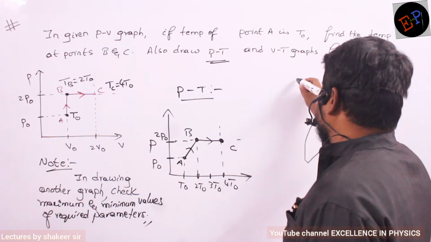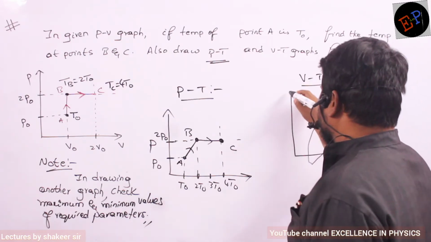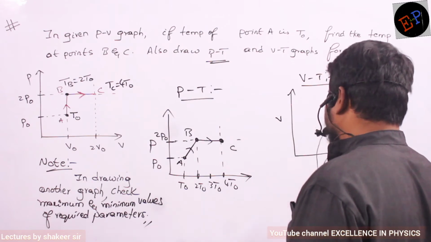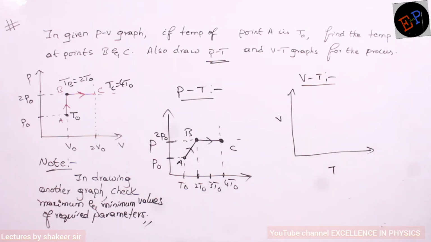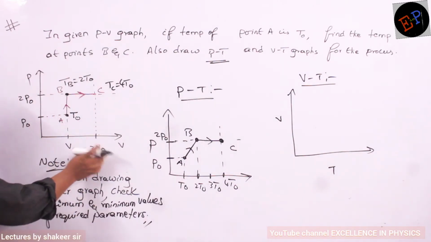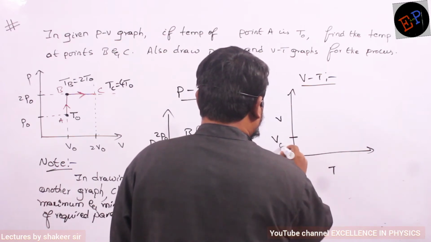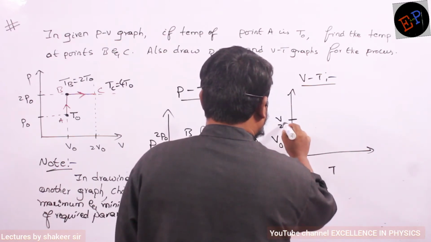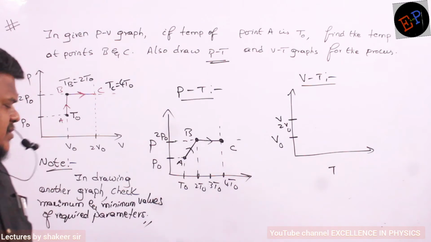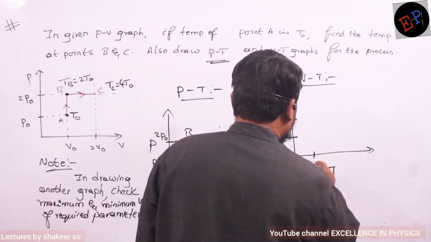Which is the second graph? VT graph. Okay, it means I will take volume on y-axis and I will take temperature on x-axis. Clear, no? Now see, volume is varying from where to where? Minimum volume is V0 and final volume is 2 V0. So I will take minimum value V0 and maximum value 2 V0. Temperature minimum is T0, maximum is 4 T0. So therefore this is T0, clear, ma?